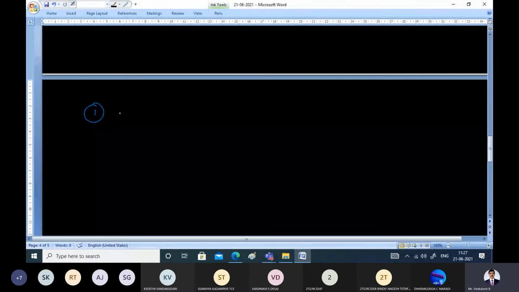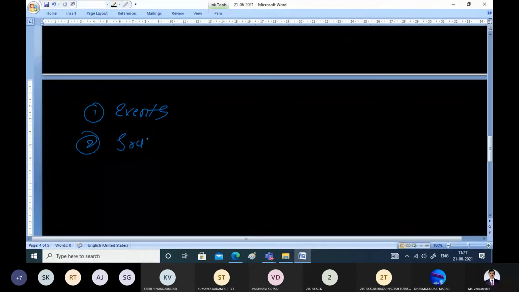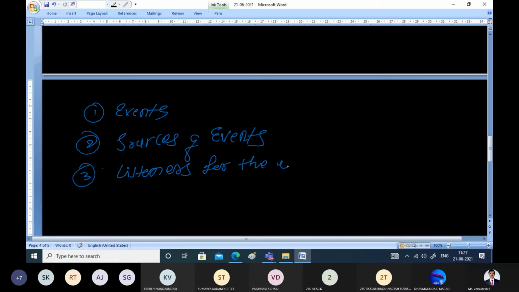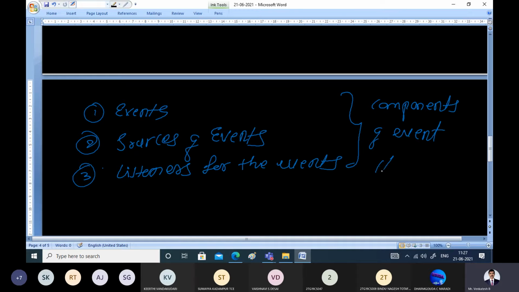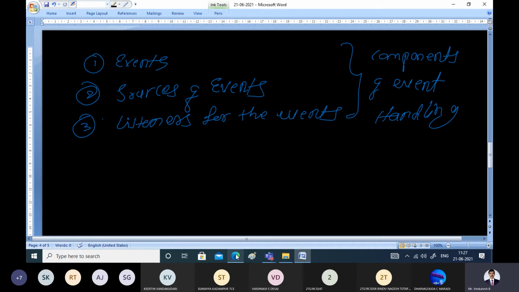These are the three components of the event handling mechanism, the core components of the delegation event model of Java.